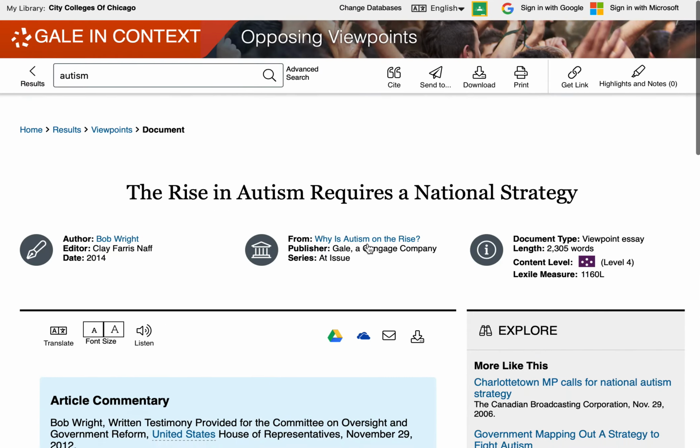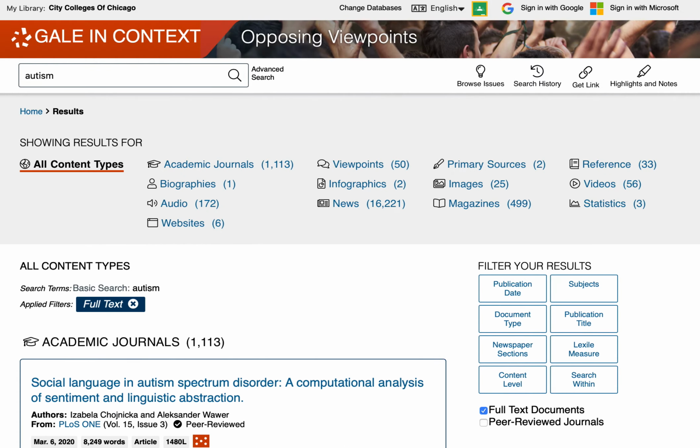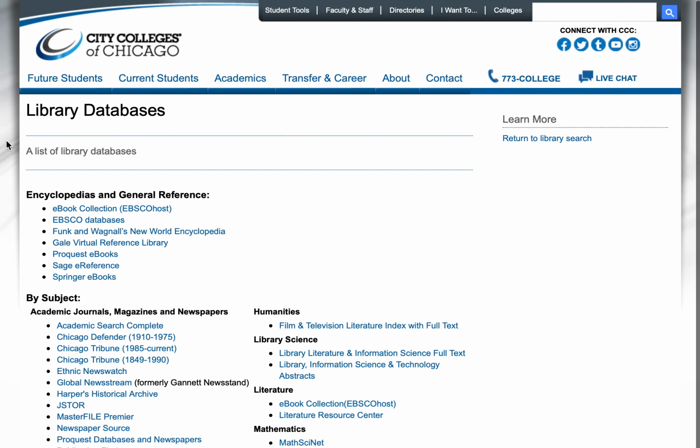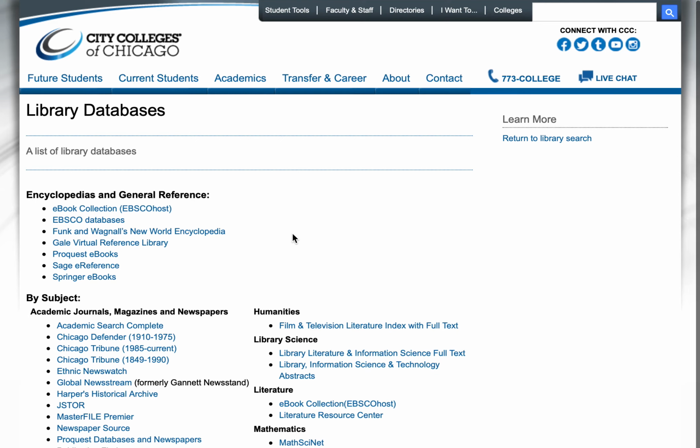So please become comfortable with the library databases at the city colleges. You're already paying for them. It's coming out of your tuition and fees. And these are what the big universities use, like University of Illinois, Chicago, etc.